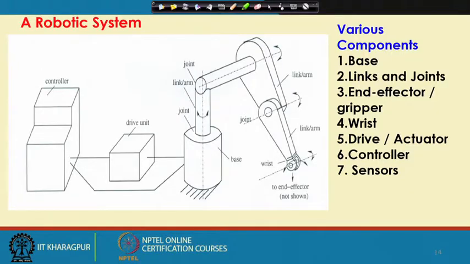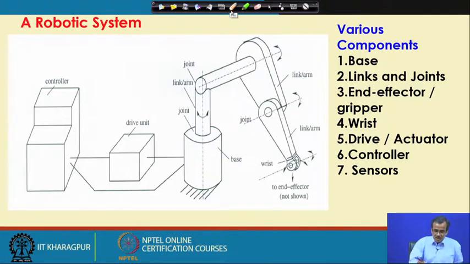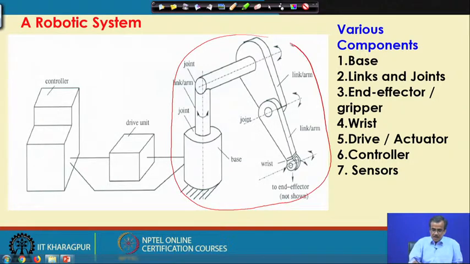Now, I am going to concentrate on a particular robotic system. What are the different components of a typical robotic system? In this schematic view, you can see that this is nothing but a robot. This is the robot and this is the manipulator. This is a serial manipulator, this is the drive unit for this serial manipulator, and this is the controller or the director for this particular manipulator.